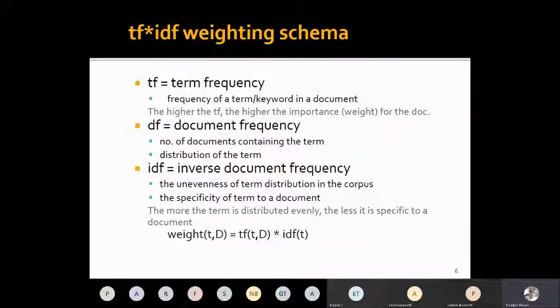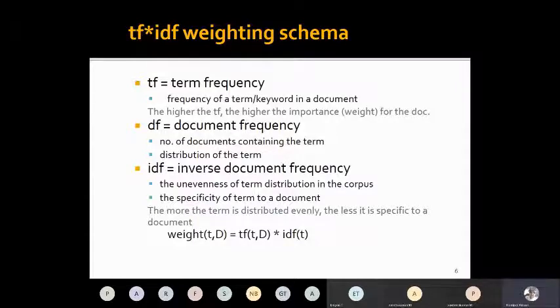And then if I go into further detail, deep learning for image processing or video processing, then gradually the number of retrieved or relevant documents will further decrease. So the more evenly the term is distributed, the less specific it is to a document.